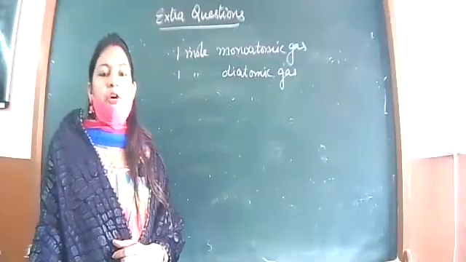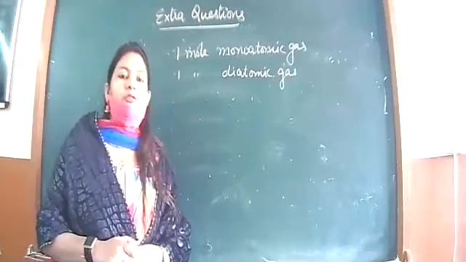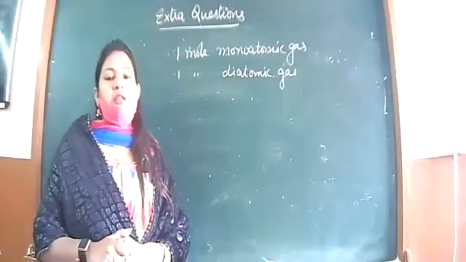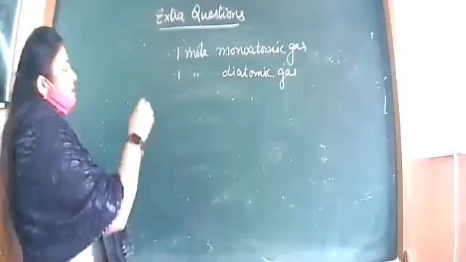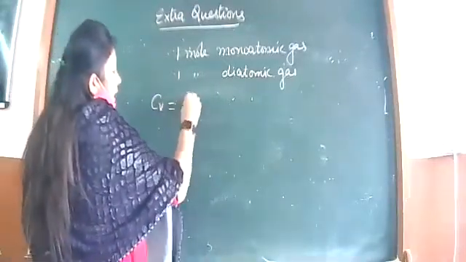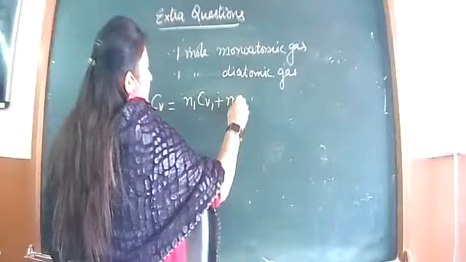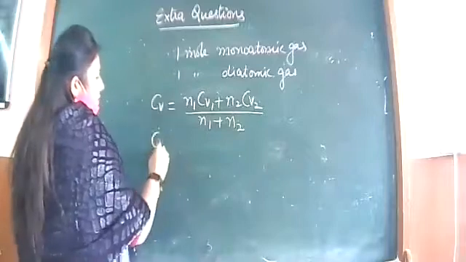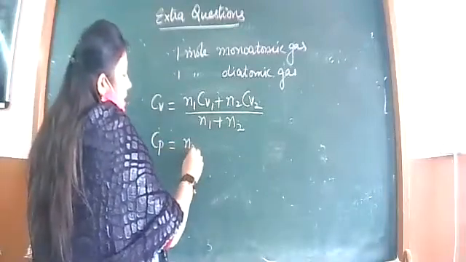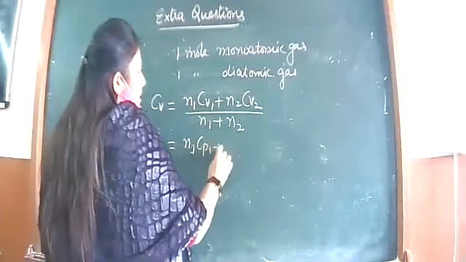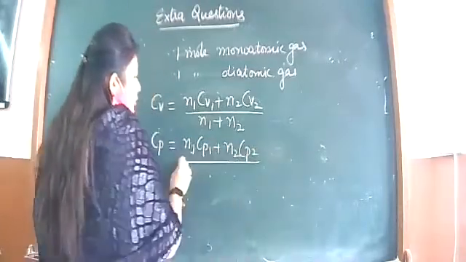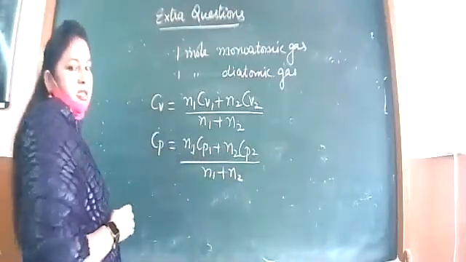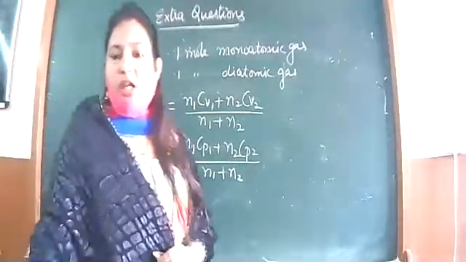So how to solve gamma for a mixture? We have individually calculated gamma for monatomic gas, for diatomic gas. But if there is a mixture of gases given, then what is the formula? Note down. Cv is given by N1 Cv1 plus N2 Cv2 over N1 plus N2. Same way Cp is also given as N1 Cp1 plus N2 Cp2 over N1 plus N2. Gamma is their ratio basically. So we can apply that formula.